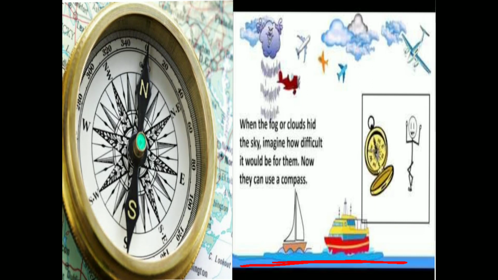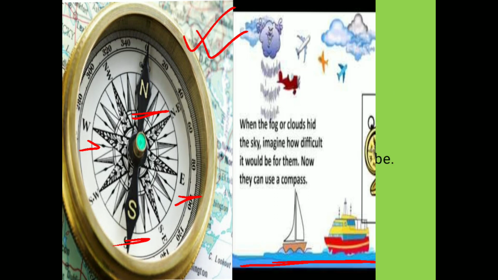So basically they do so with the help of this compass. Now this is a picture of compass. This N means north, S means south, this E means east, this W means west. Okay, probably Chinese were the first ones to invent the compass. Okay, so you know about this compass. Now when there is a very large amount of cloud or fog in the sky, it is difficult to find the right direction. Hence the sailors use the compass. So this is also important.